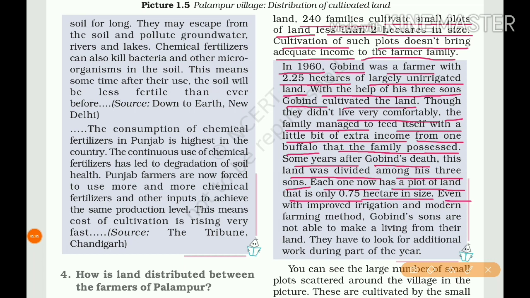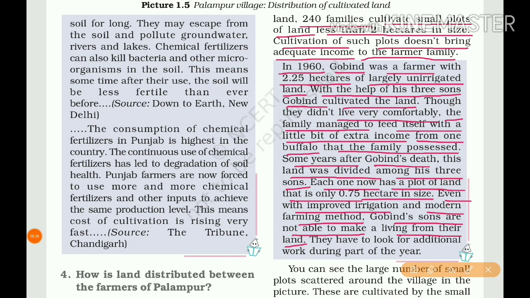Even with improved irrigation and modern farming methods, Gobind's sons are not able to make a living from their land. See, more than 2 hectares of land was held by Gobind. Somewhat he managed, but they did not live very comfortably.